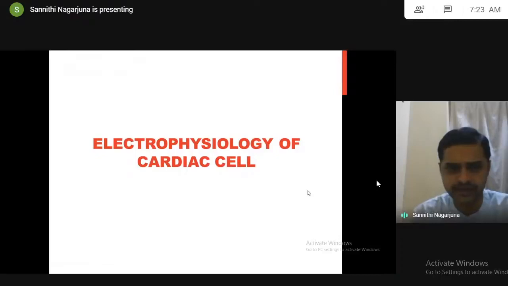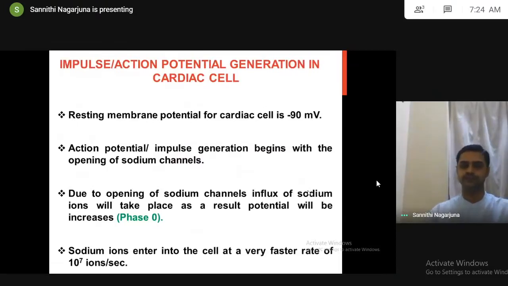If you want to understand arrhythmias, first you should know what a heartbeat is, how this heartbeat comes about, and what the mechanism behind it is. The first concept here is the electrophysiology of the cardiac cell. So listen one by one. This is very important. If you understand these things, you can understand arrhythmias easily.